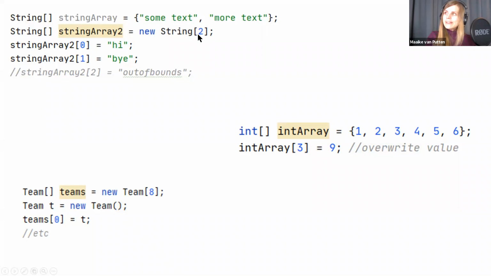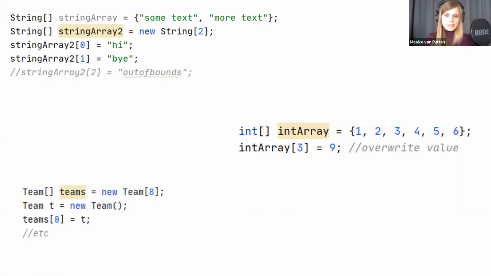So here we are creating an array of length 2, so the maximum index is 1. And here you see that I'm giving values to the string array 2 with the square brackets and the index number. And if I use an index that's out of the length of the array, it gives us the array index out of bounds exception. Here you see one from int, and here you see one from teams.